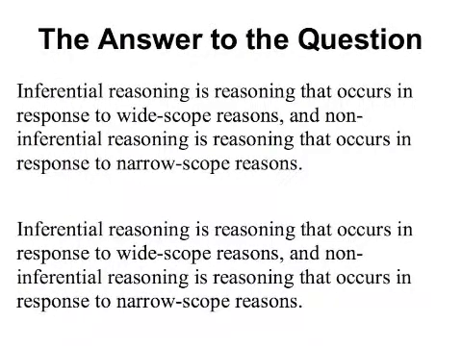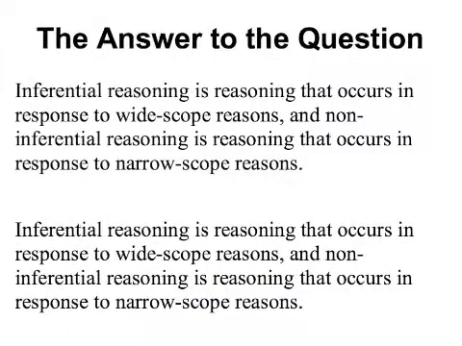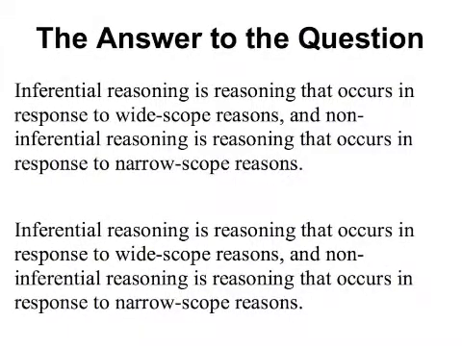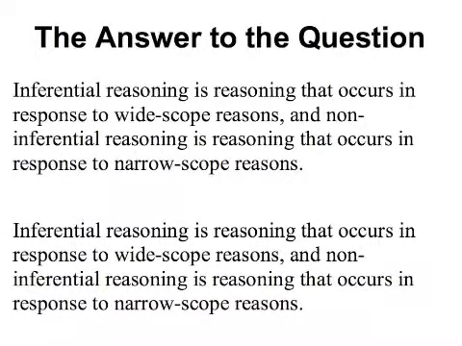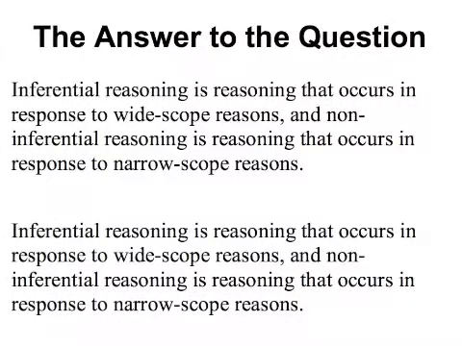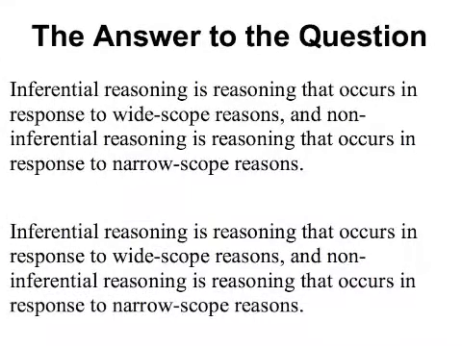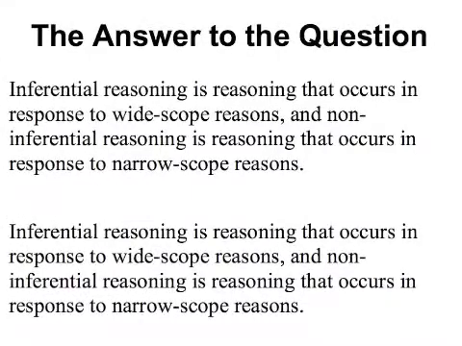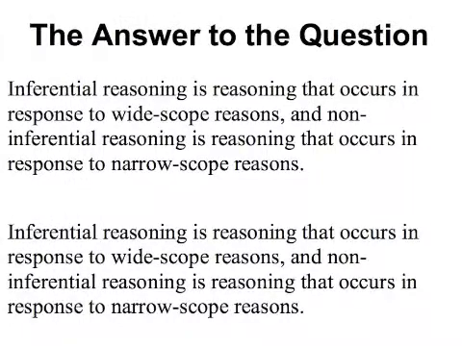However, this answer cannot be correct. In addition to being a response to a wide-scope reason, this process may also be a response to one or more narrow-scope reasons, such as reasons to form a true belief about its conclusion. Therefore, in addition to being a response to a wide-scope reason, processes of inferential reasoning can also be a response to narrow-scope reasons.